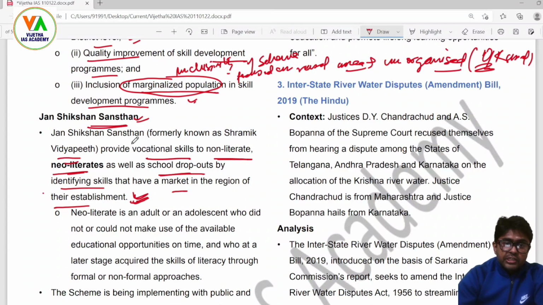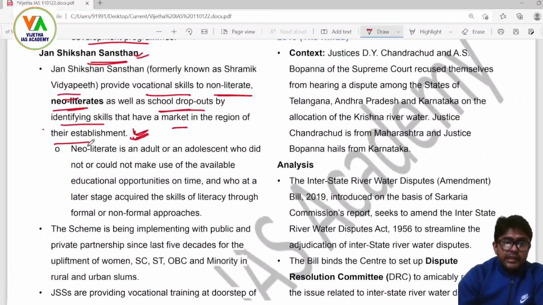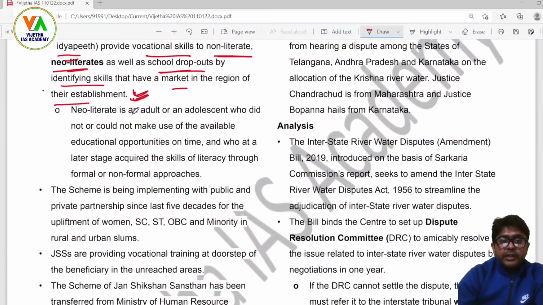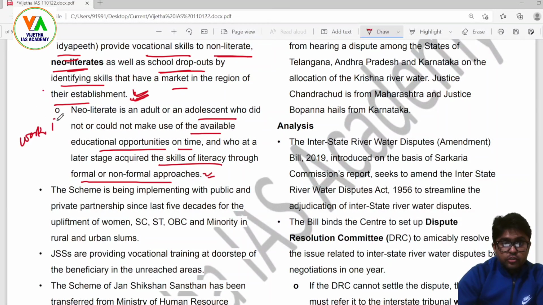So this Jan Shikshan Sansthan is saying that a neoliterate is an adult or an adolescent who did not or could not make use of the available educational opportunities on time, due to whatsoever reason, and who at a later stage acquired the skills of literacy through formal or non-formal approaches, because work is also an education.